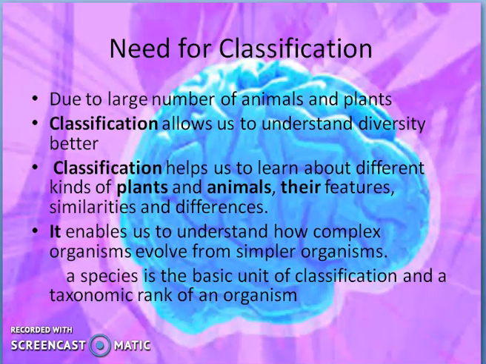For example, classification allows us to understand diversity better. We find out how diverse this universe is, how many creations there are in this universe. Classification helps us to learn about different kinds of plants and animals, their features, similarities and differences. It enables us to understand how complex organisms evolve from simpler organisms. As we all know, this world has evolved.